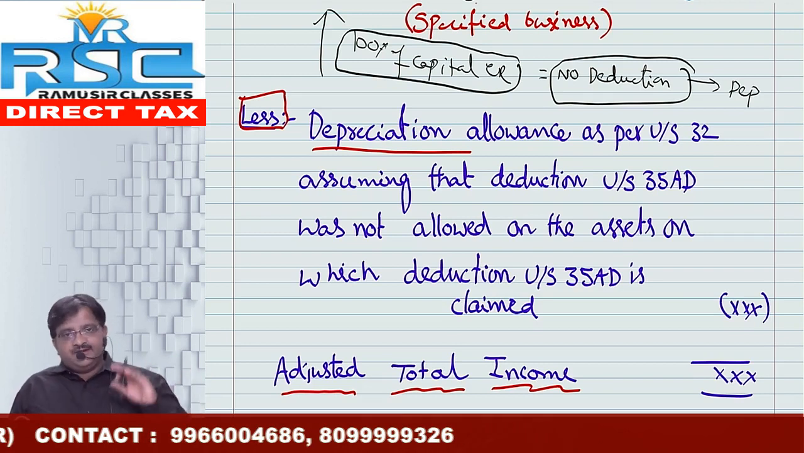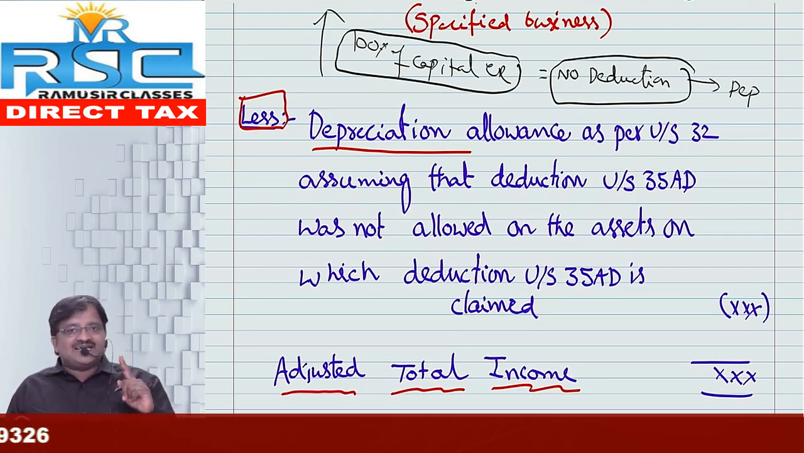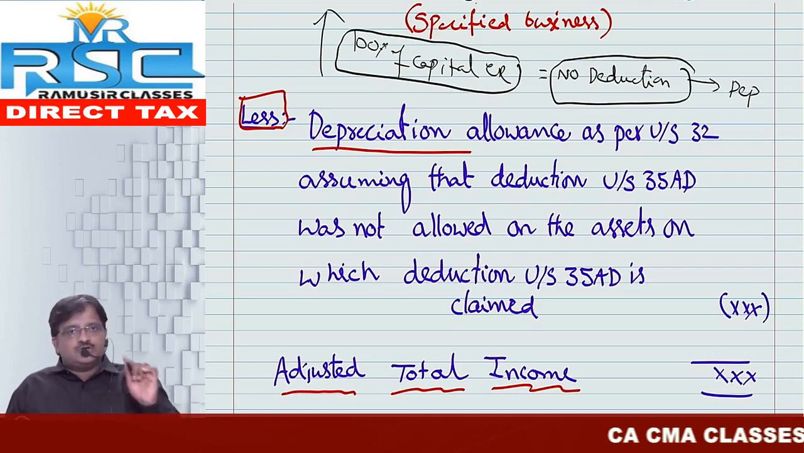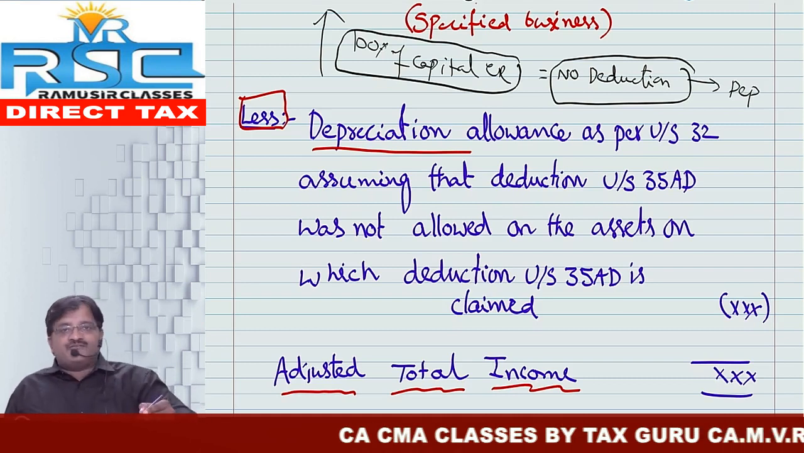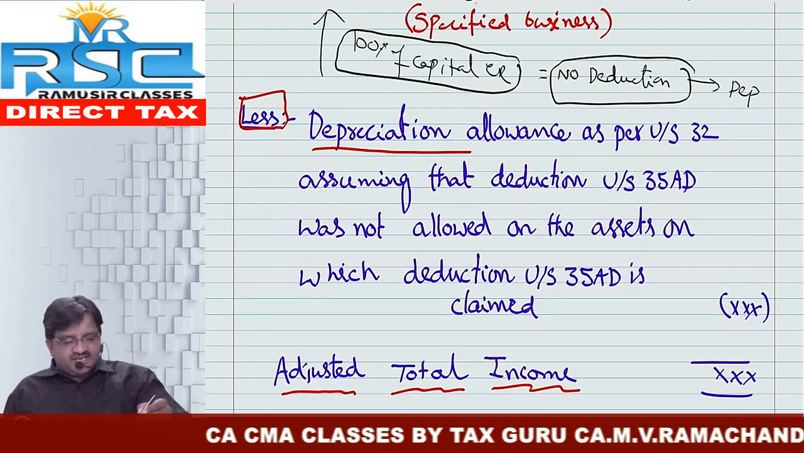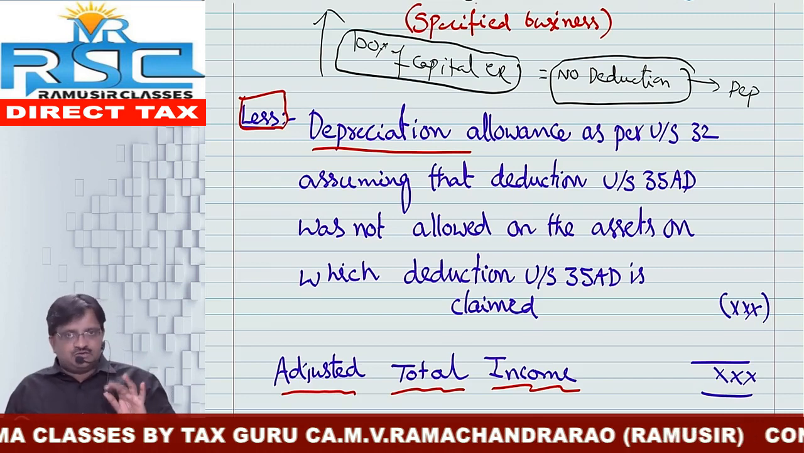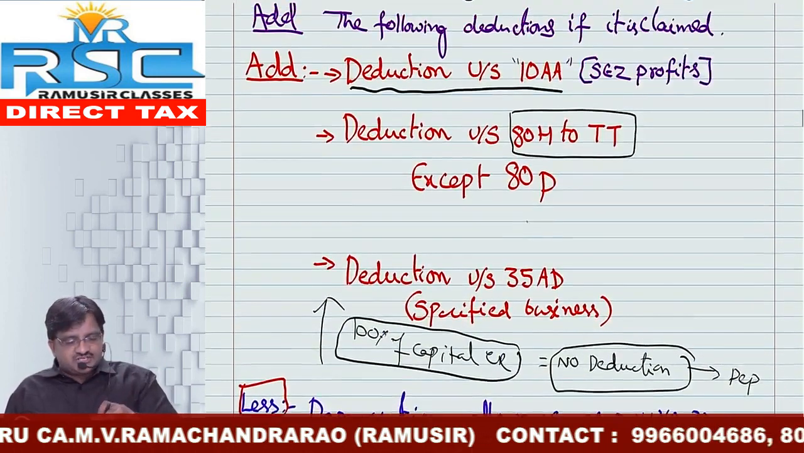So that means if you added back 35AD in one particular computation, automatically we have to deduct the depreciation on the particular expenditure itself. Okay, so one and only negative adjustment, all others are positive adjustments. So after giving these positive and negative adjustments, you will get the adjusted total income. Okay, chalo. Last time I'm giving the brief of the adjusted total income.